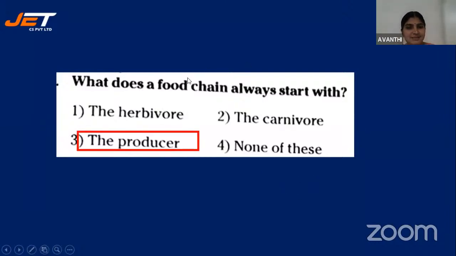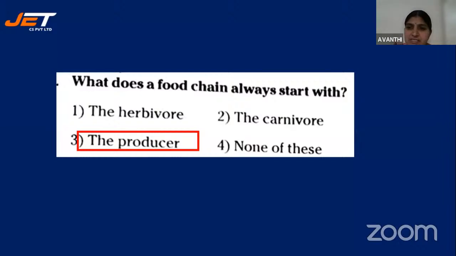Here already the answer is displayed to you. So what does a food chain always start with? See, every organism is dependent on the other organism. If you take all the living organisms in an environment, basically plants and animals are the living organisms. The primary source of energy is the sunlight. By using energy from the sunlight, plants are able to synthesize their own food molecules by the process of photosynthesis. We know that.